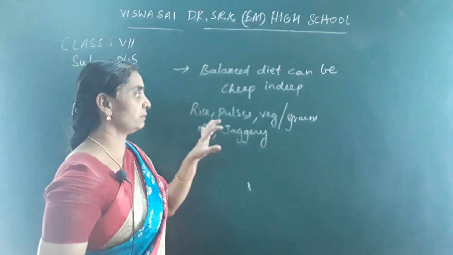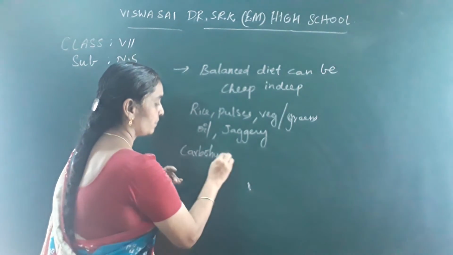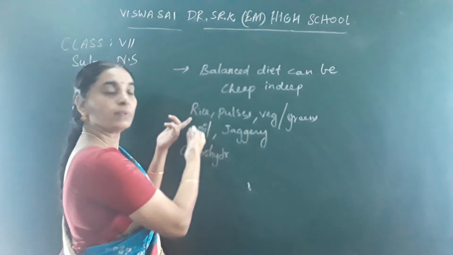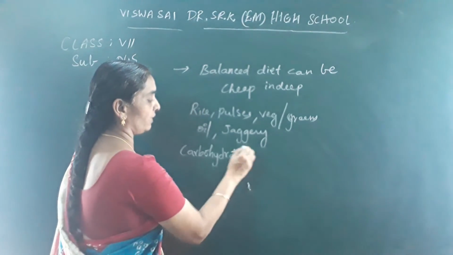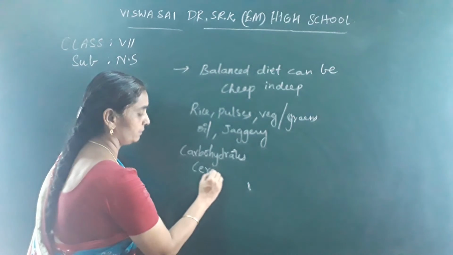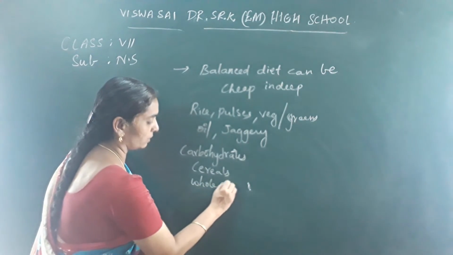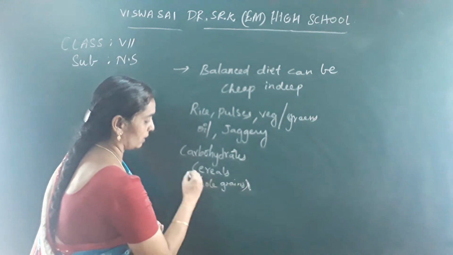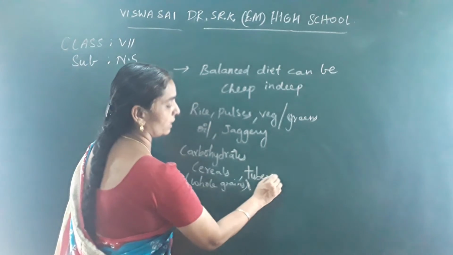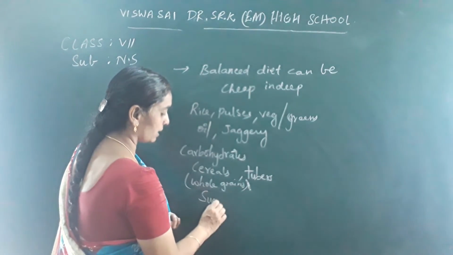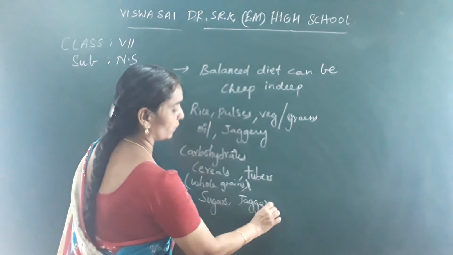These are the levels: carbohydrates, proteins. From pulkas, chapati and rice, you get carbohydrates. All the cereals and whole grains contain carbohydrates. Tubers also contain carbohydrates. Sugars contain carbohydrates, and jaggery also contains carbohydrates.